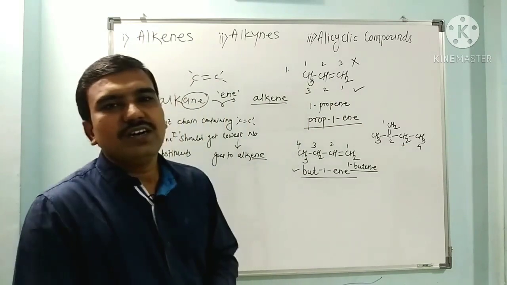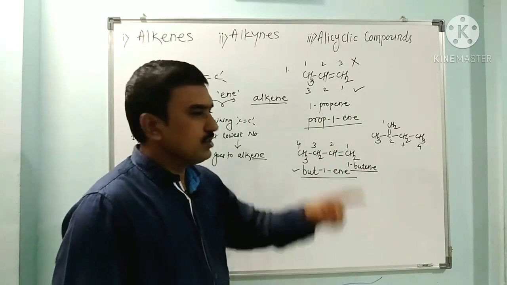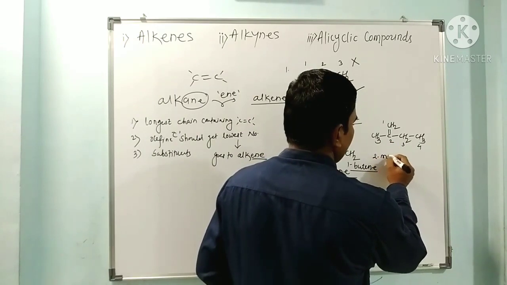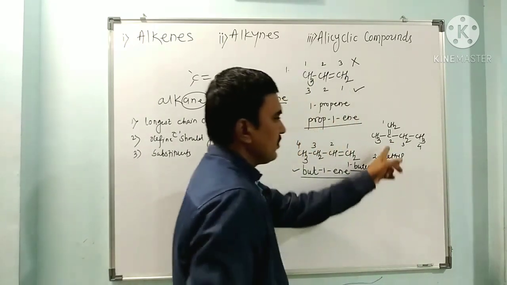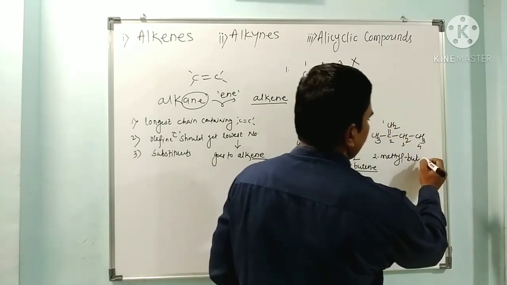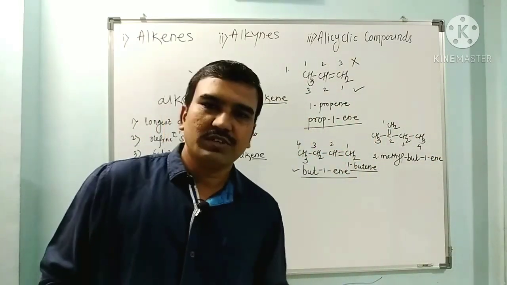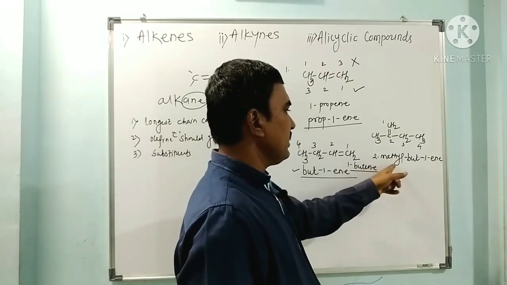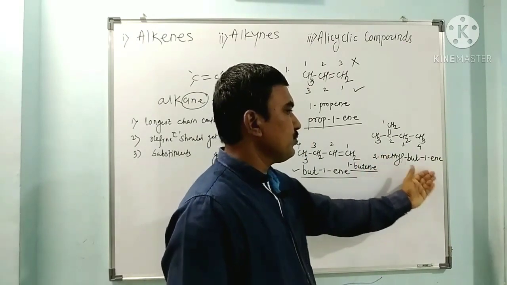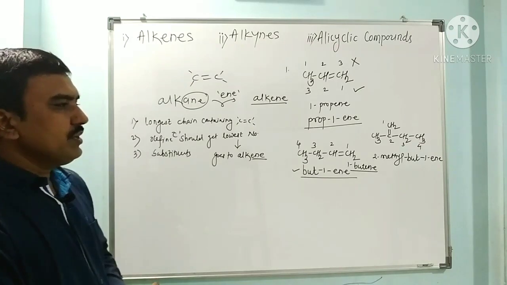We know the nomenclature of substituents in alkanes, so in the same way we have to name here: this is 2-methyl but-1-ene, or 2-methyl-1-butene. So in this way we have to give names to alkenes.